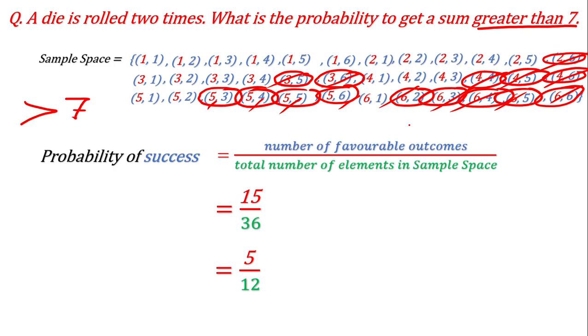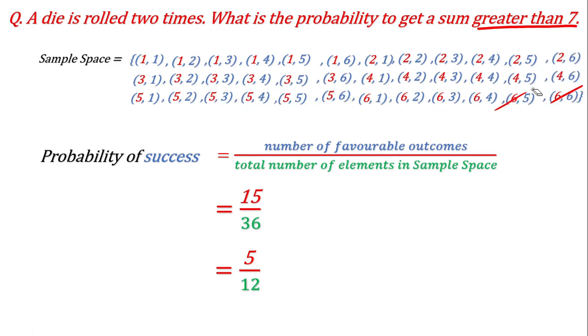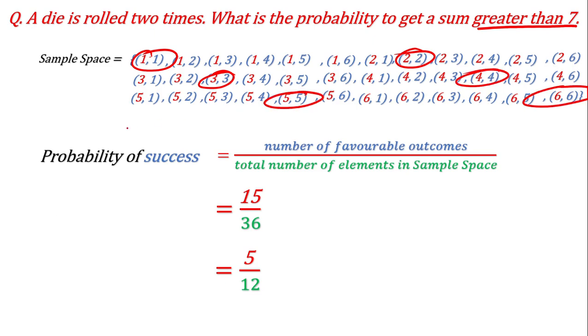Now you can make various questions, like what is the probability to get a doublet? Doublet means to get the same number on both the dice, like 1 1, then 2 2, 3 3, 4 4, 5 5, and 6 6. These are the doublets. Another example with two dice: you can ask what is the probability to get a co-prime ordered pair. All these examples will be very easy for you if you are clear with the sample space.